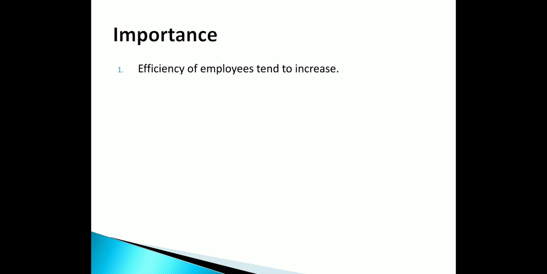First is efficiency of employee, that is going to increase. Now what is efficiency? Efficiency means there will be less error in the work. When proper care is taken and proper training is given to them, then obviously what is going to happen? Their efficiency, that means their decision making skill and their implementation of the task, will always become efficient, due to what? Due to the efforts of the HRM, that is human resource management.